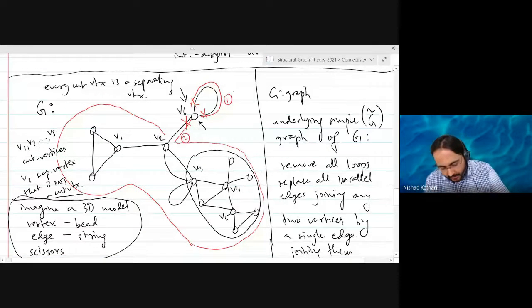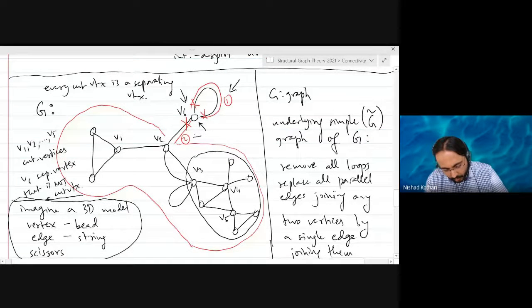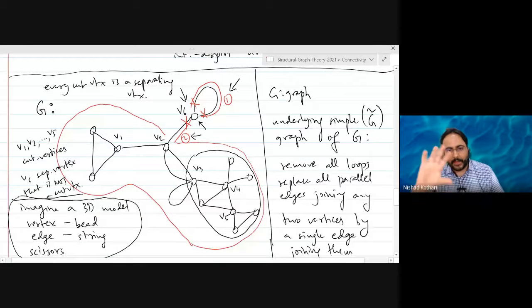The first part is called 1 and the second part is called 2. Okay? And then there is the vertex itself, but that is obvious because you are cutting around that vertex. So I'm looking at the rest of the graph after cutting around this vertex, right? And there are two parts. That single edge has become one part, and the rest of the graph in this case is the second part. Okay?